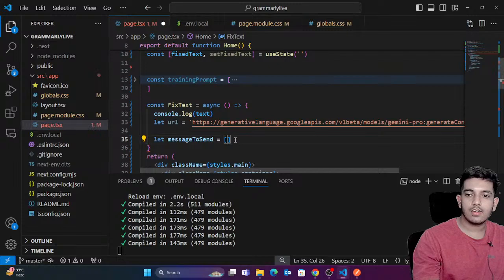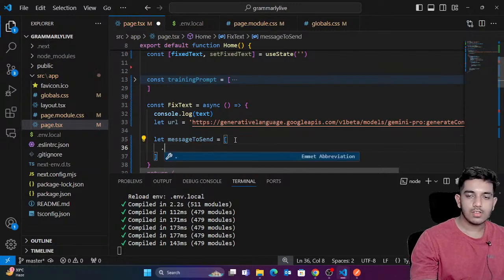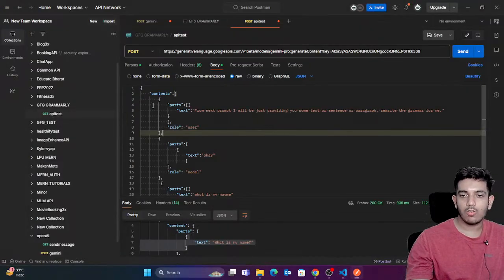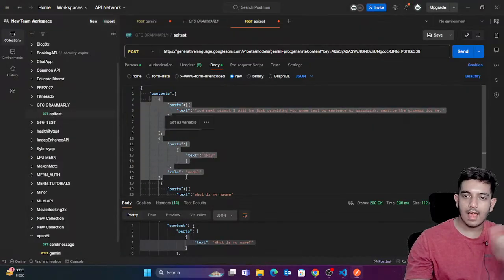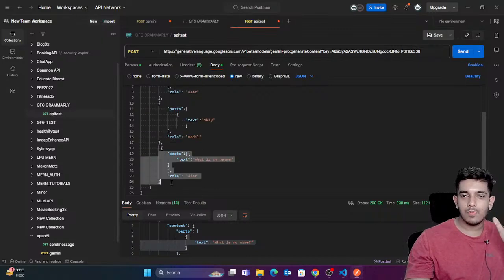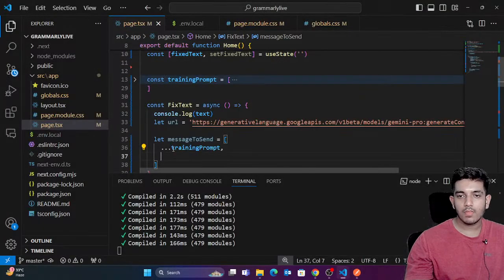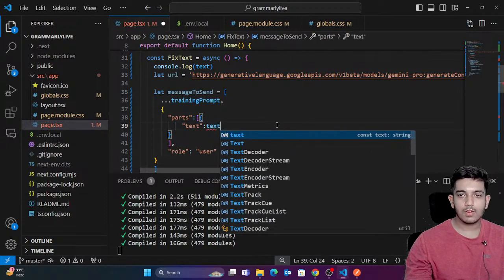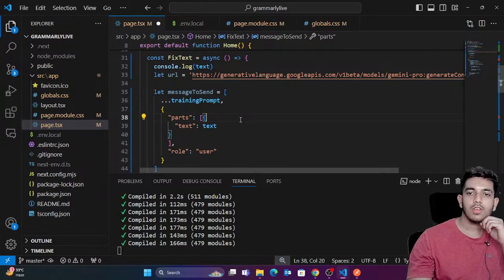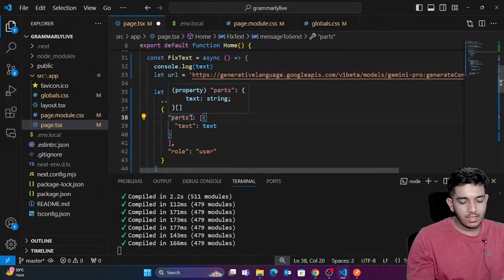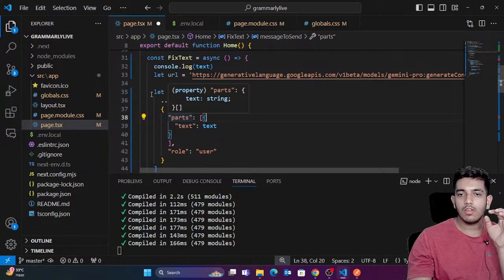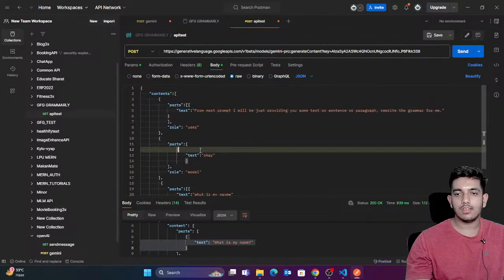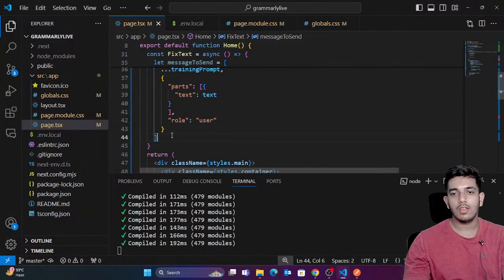So for that, let's create an array. First of all, the training prompt would be as it is at the top. You can see that you have the training prompt at the top. It would be as it is. One thing which would change is this below text. So I'm just gonna copy this part, and I'm gonna paste this. Now here I'm just gonna provide the text variable. That's it guys, done. This is the array which I'm gonna pass inside this content. Perfect. So we have this array.